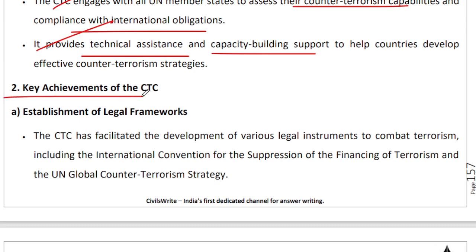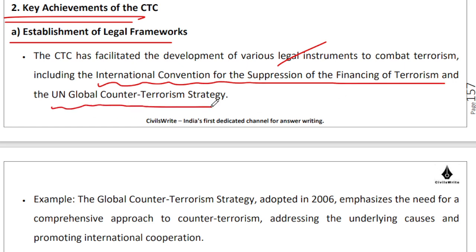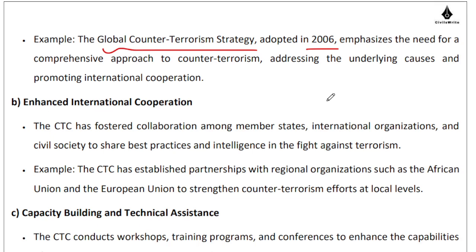What are the key achievements of the CTC? So we have been able to establish legal frameworks, right? So legal instruments have been put into place. So your International Convention for the Suppression of the Financing of Terrorism, your United Nations Global Counter-Terrorism Strategy. So these instruments have been put into place thanks to, let us say, the CTC, right? So this global counter-terrorism strategy was adopted in 2006, right? I'm sure you understand what it must be entailing.